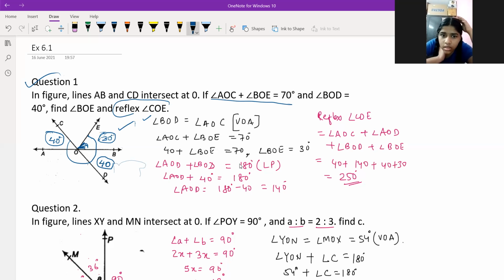How to find the reflex of COE? Can you tell me, Diksha? Sir, we have to take 360 minus something.